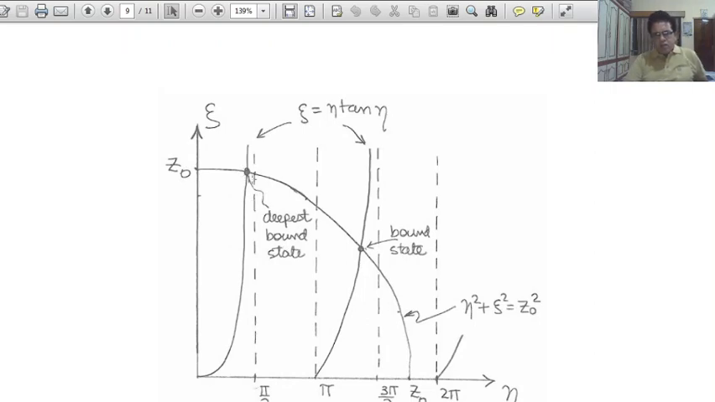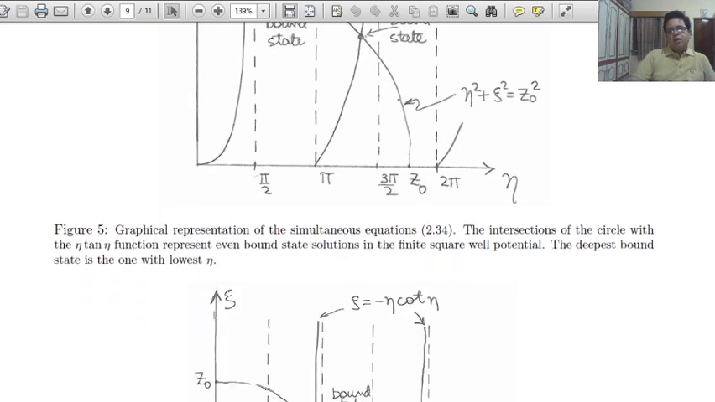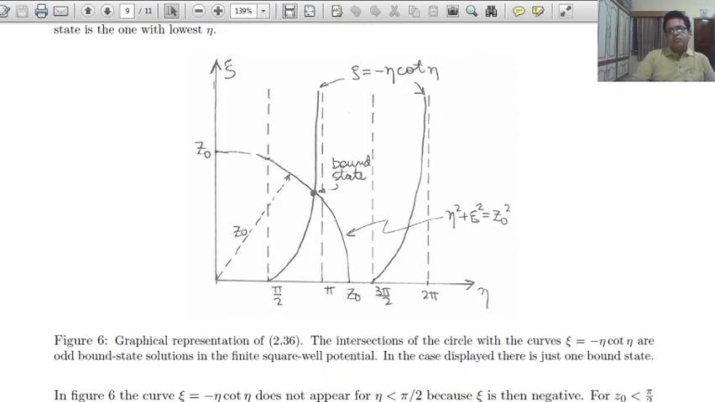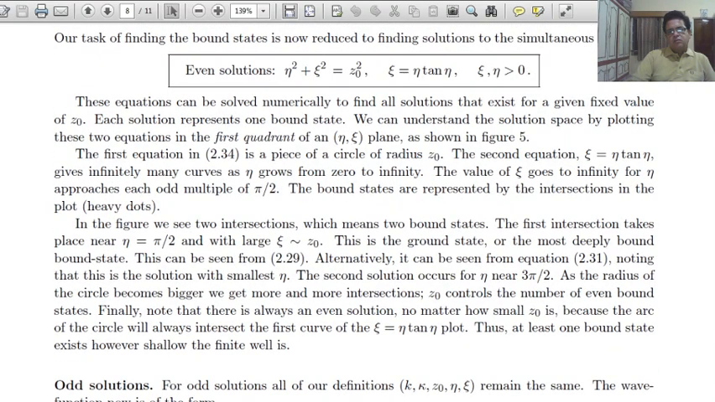This intersection and this intersection are the deepest bound states, and this is the equation of the circle: eta square plus xi square equal to z square. So in figure 5, these solutions are shown.